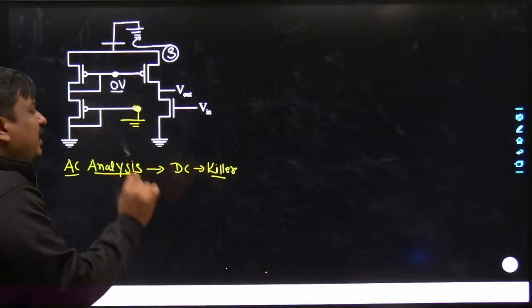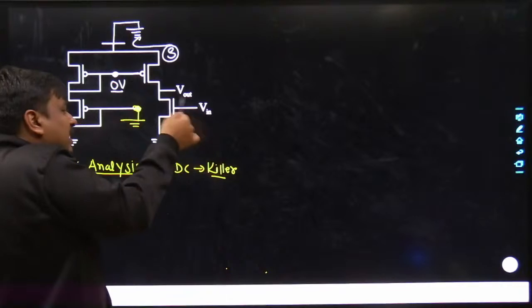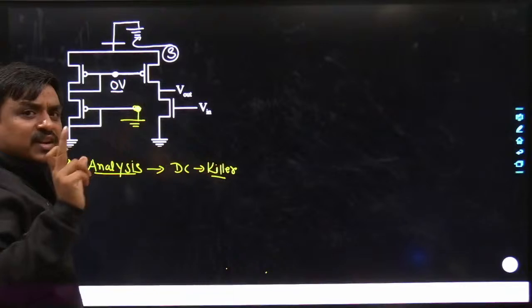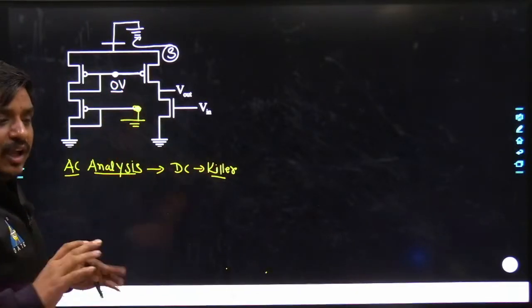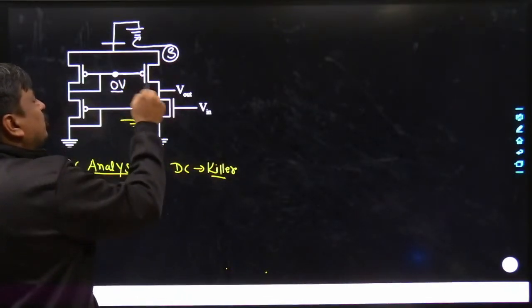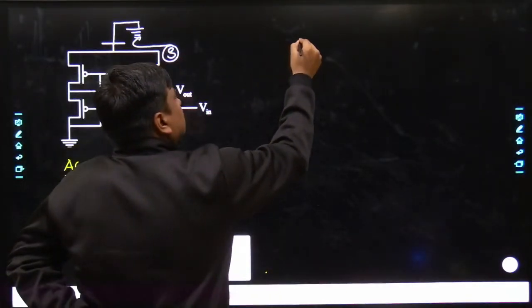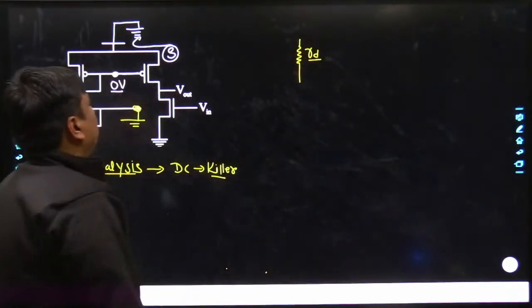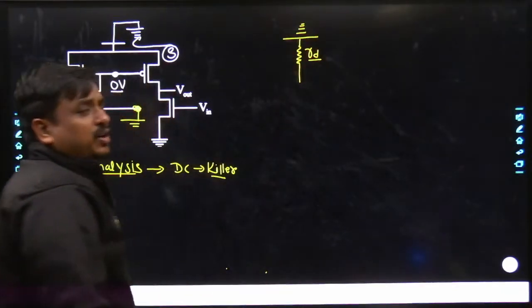What about this, my dear friends? If we talk about this one, VGS is no more 0. VG is getting connected with the Vin and VS is getting connected with 0. That means there is a substantial potential difference between the gate and source. So here GM VGS, which is a current source, cannot be made 0. Just focus over this. May I know what would be the replacement of this? This would be just equal to RDS, which was simply written as RD, and towards the upside it would get connected with the ground.